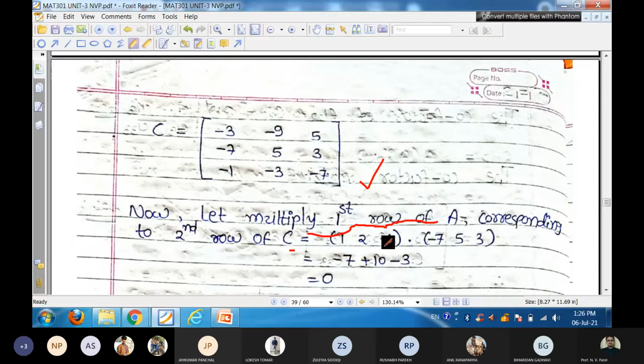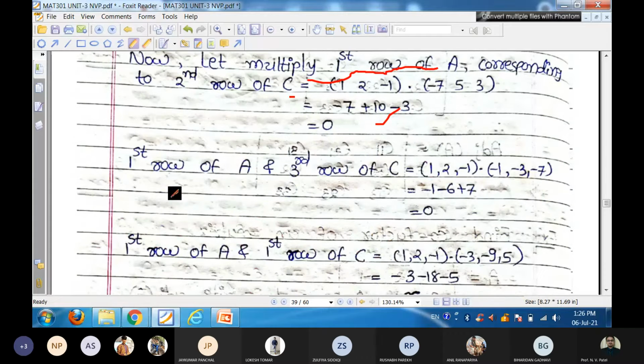So let's multiply the first row of capital A, which is 1, 2, -1, with the second row of cofactor matrix C, that is -7, 5, 3. And 1, 2, -1 is the first row of capital A. We multiply correspondingly with the second row of the cofactor matrix, and that product we get 0. So the first row multiplied with the second row of capital C is 0.